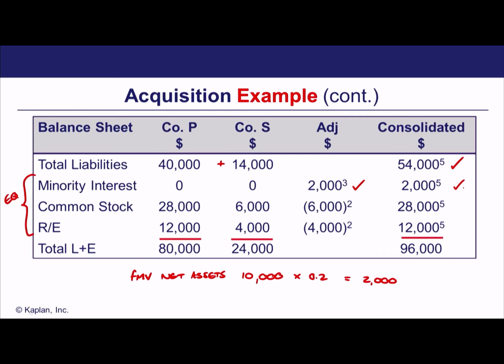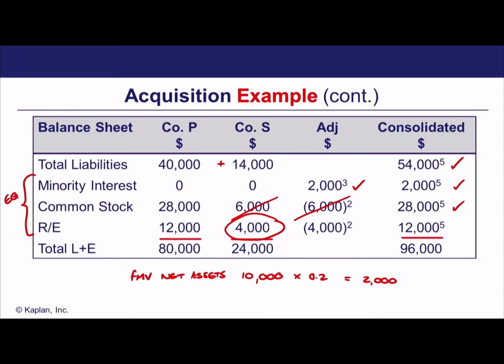Then we've got the common stock. The common stock, of course, is simply the parent company's common stock. So notice, essentially, we're eliminating here the common stock and additional paid-in capital of our subsidiary and only reflecting the parent's. Here, we're looking at the balance sheet at the date of acquisition. At the date of acquisition, remember, this full 4,000 retained earnings in our subsidiary is all pre-acquisition and cannot be included.